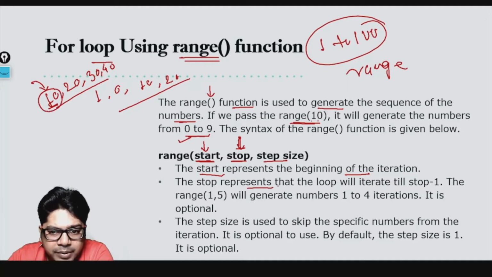So the stop represents the loop. It will iterate till stop minus 1. It will not go till 10 if you have mentioned 10. Like if you write range 1 comma 5, it will generate the numbers from 1 to 4: 1 2 3 4, and 5 is where it stopped. It did not include that. If you want to include 5, you have to go till 6. So always remember that it will actually execute one less than the stop.